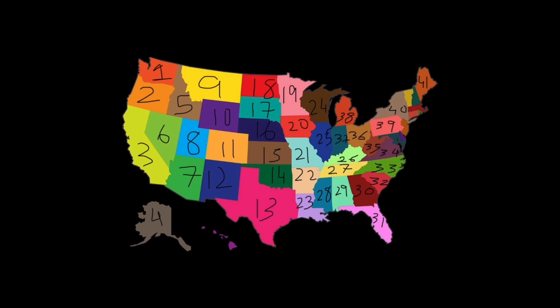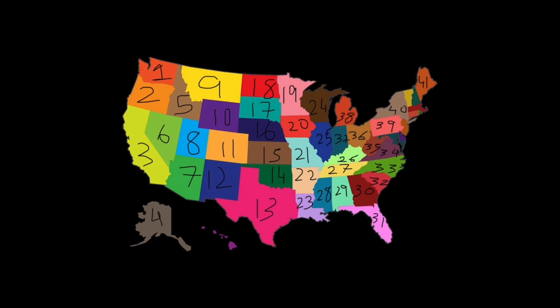32 is South Carolina. 33 is North Carolina. 34 is Virginia. 35 is West Virginia. 36 is Ohio. 37 is Indiana. 38 is Michigan. 39 is Pennsylvania. 40 is New York State, and 41 is Maine. So we have to get to 9 more states.